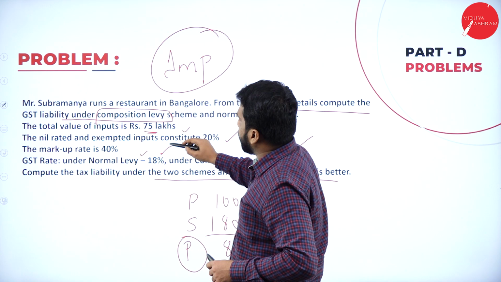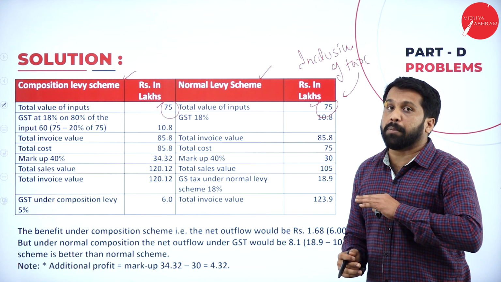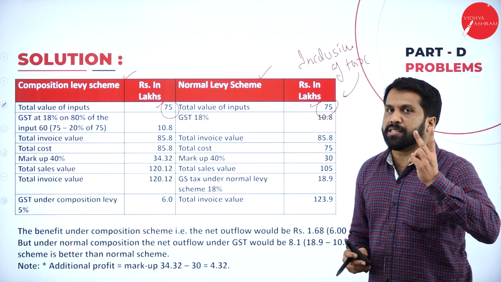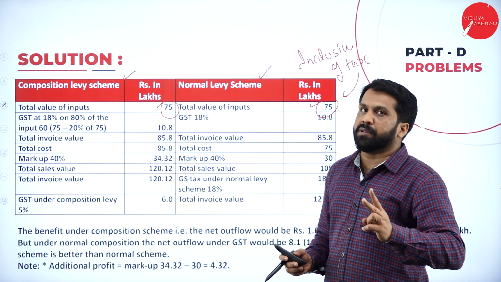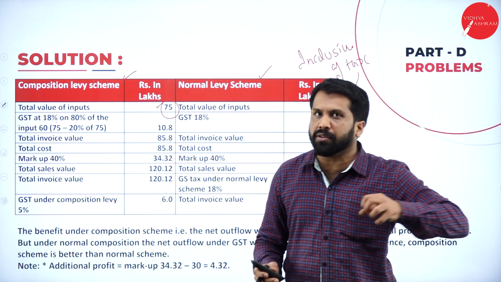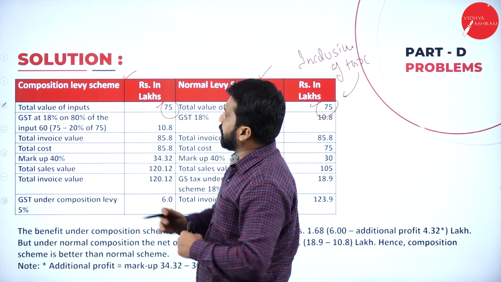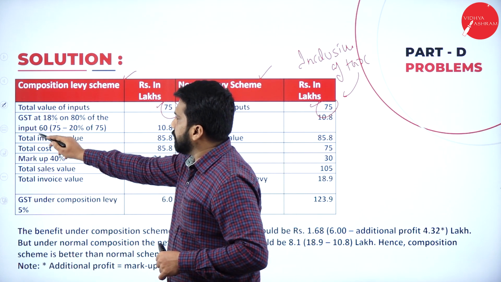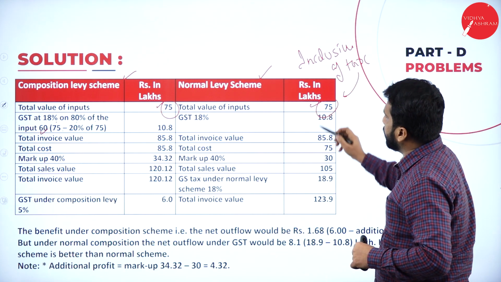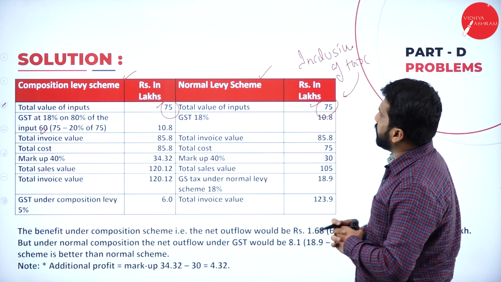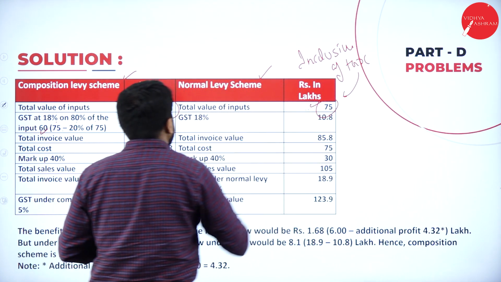Nil rated exempted input constitutes 20%. Out of 75 lakh, 20% worth is completely not taxable, that is the exempted one. We'll remove that. The 20% exempted value we have to remove. Now, 75 minus 20%, how much is it? 60.